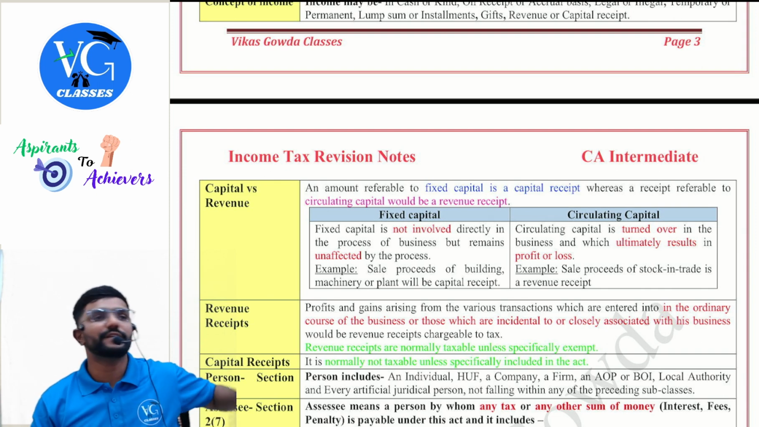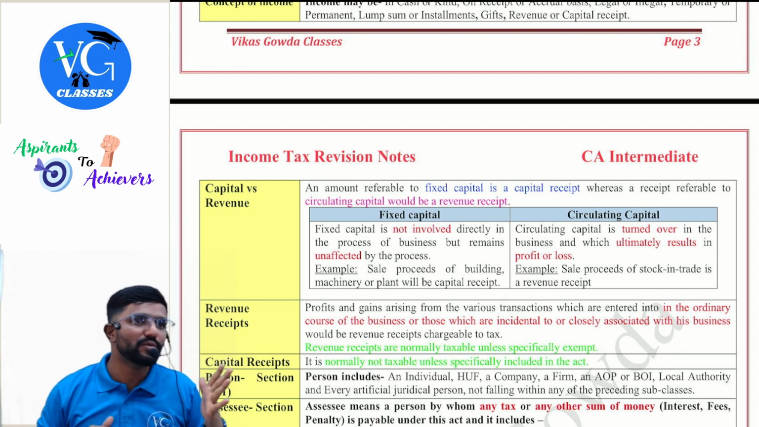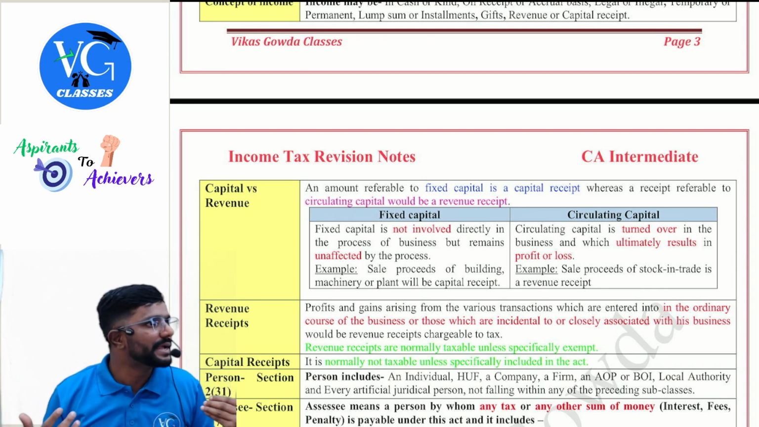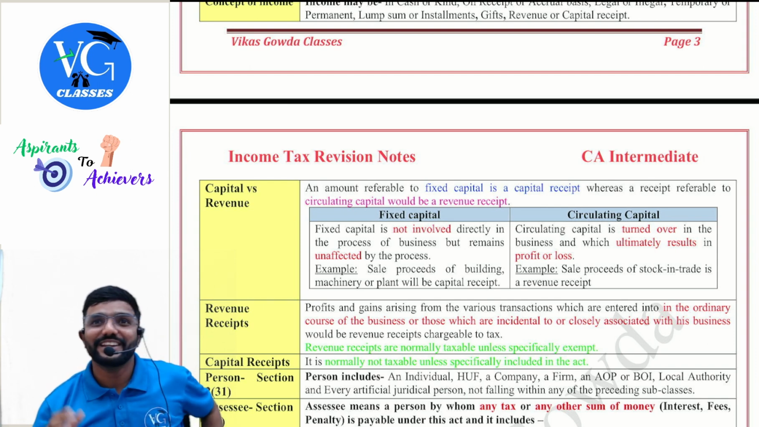Yes. There are three forms of gift: money, movable property, immovable property. If the value of the gift is more than 50,000, yes, it is taxable. Entire amount is taxable. But there are certain exceptions, guys. Like on the occasion of marriage, if you receive any gift, or from a relative.